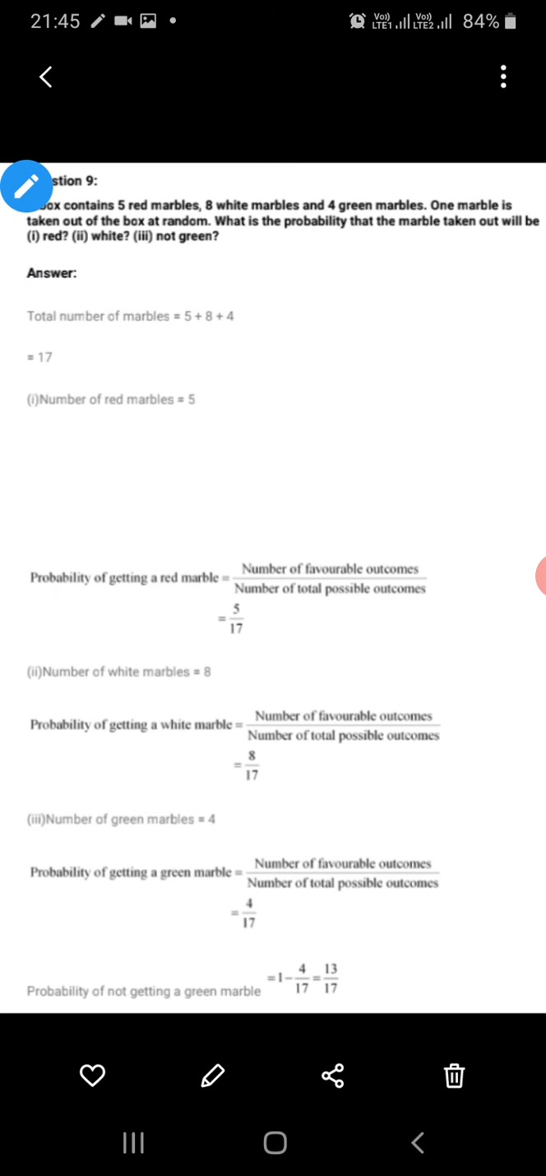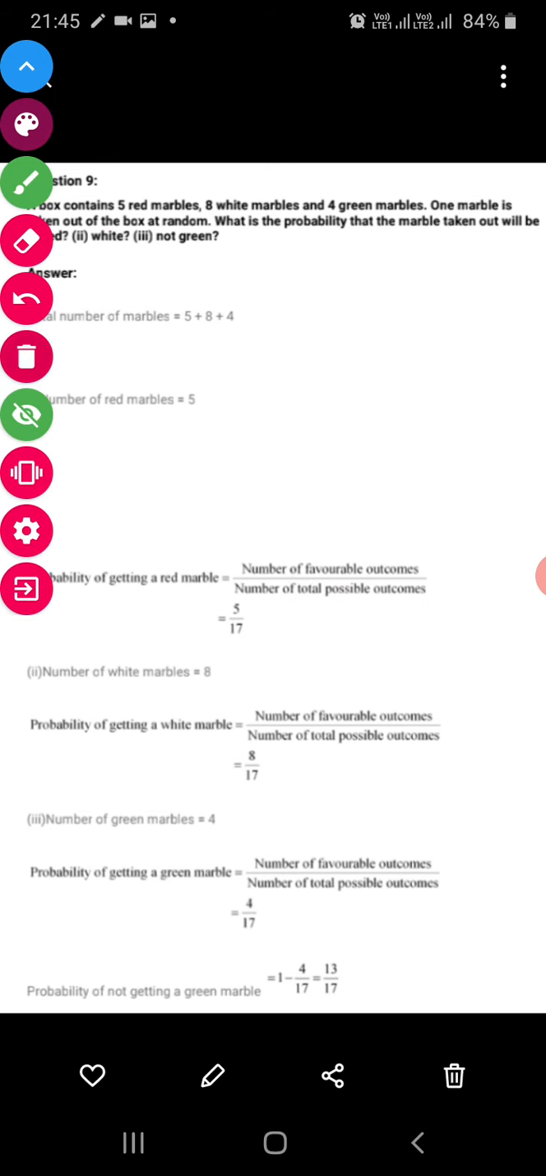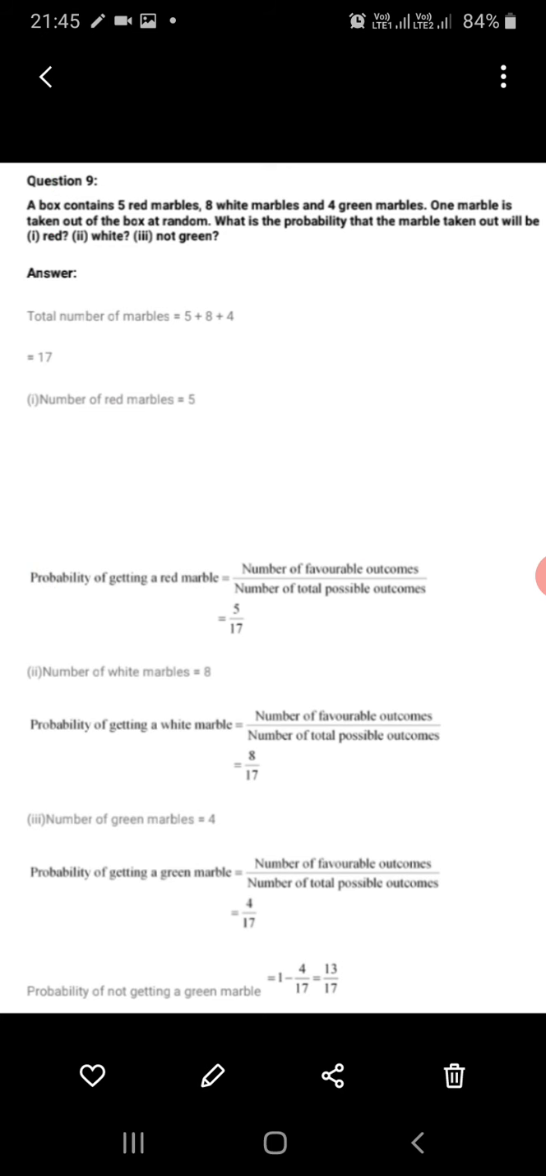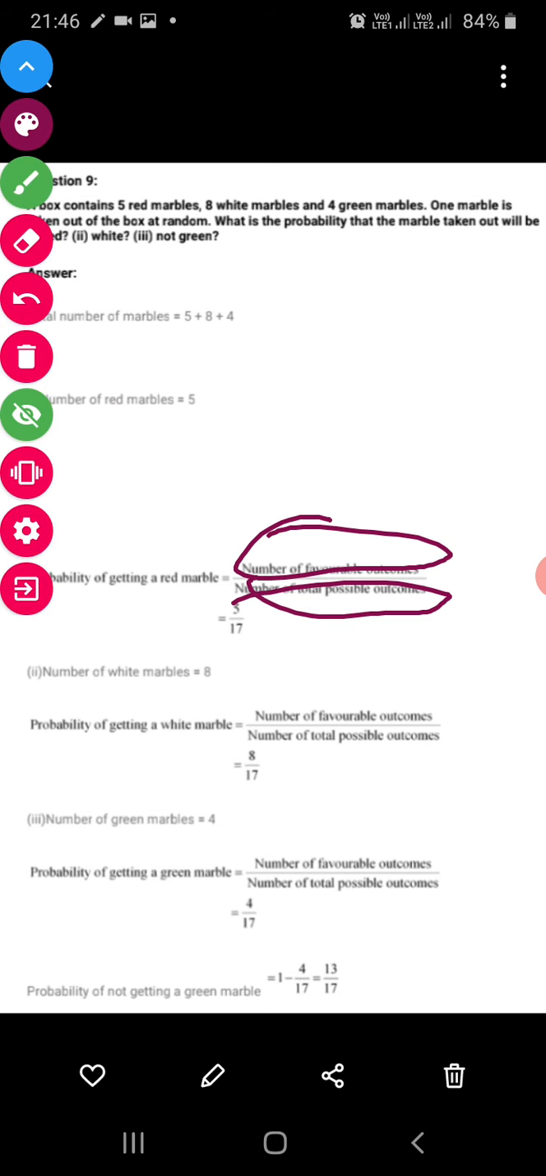First of all, we have to calculate the total number of marbles, that is 5 plus 4, 8 plus 4. Now the first question asked is red color. So red color is how much? 5 out of 17. So class, the favorable event is this, and out of how many possible events, that is 17, that is event upon sample space. So this is the way to write number of favorable outcomes upon number of possible outcomes. Or directly you can write number of events upon number of sample space. Similarly, the rest of the parts you can do.